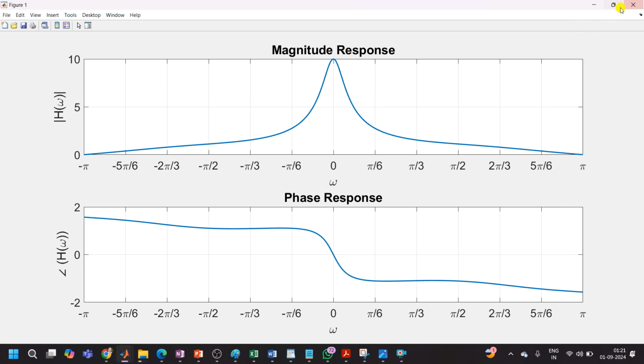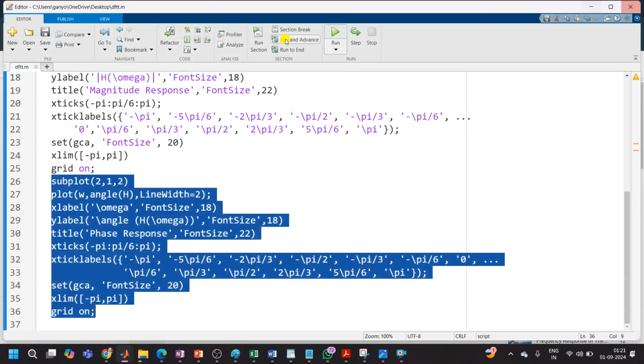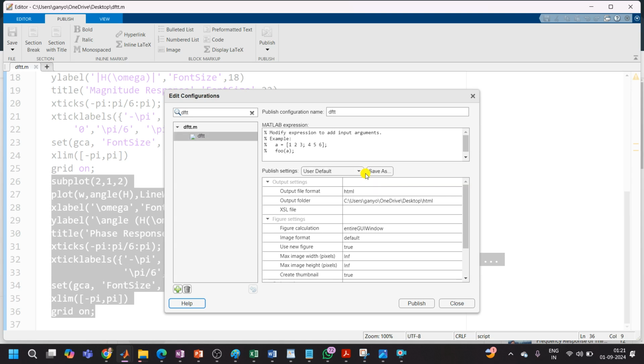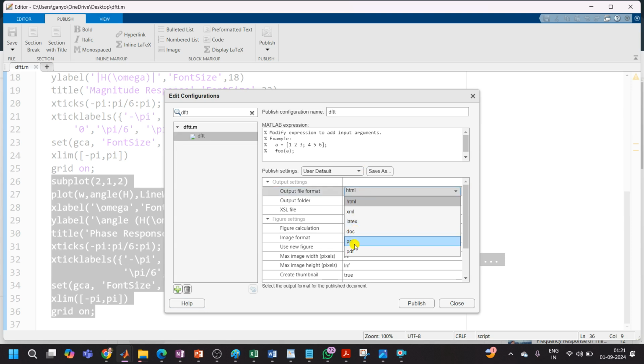So if you want to generate a report out of this, if I want to generate an HTML report out of this, go to the publish section. Here you can check on which folder your report is going to be printed. You can edit the publication here. Here I am giving the HTML format. If you want another format, doc format, PDF format, or PPT format, you can give the format from here, but I want HTML format now.